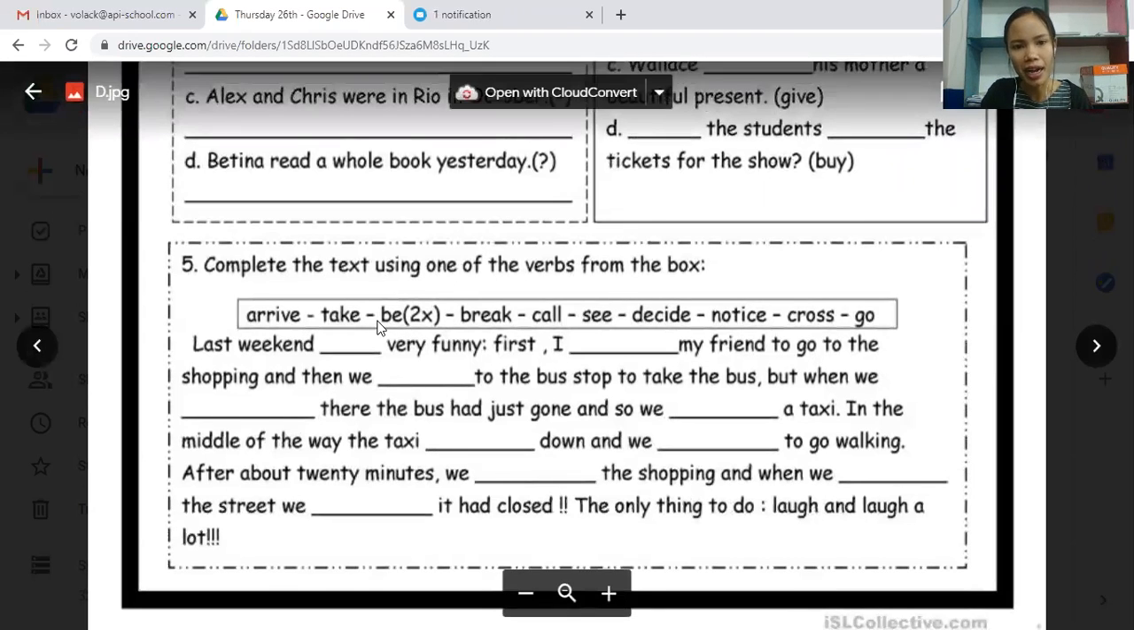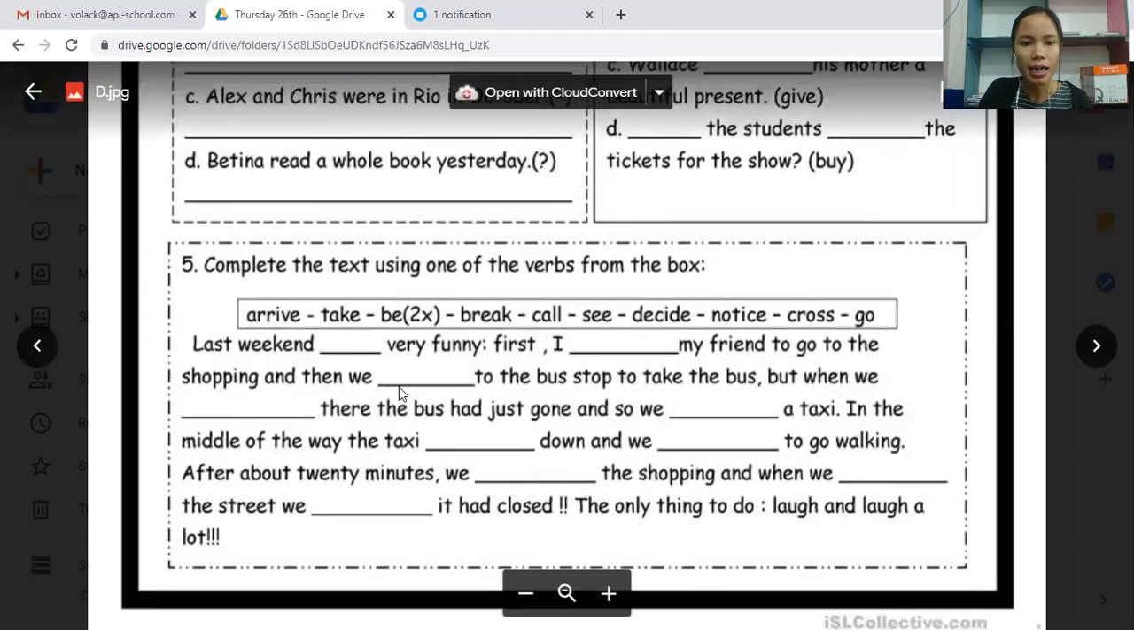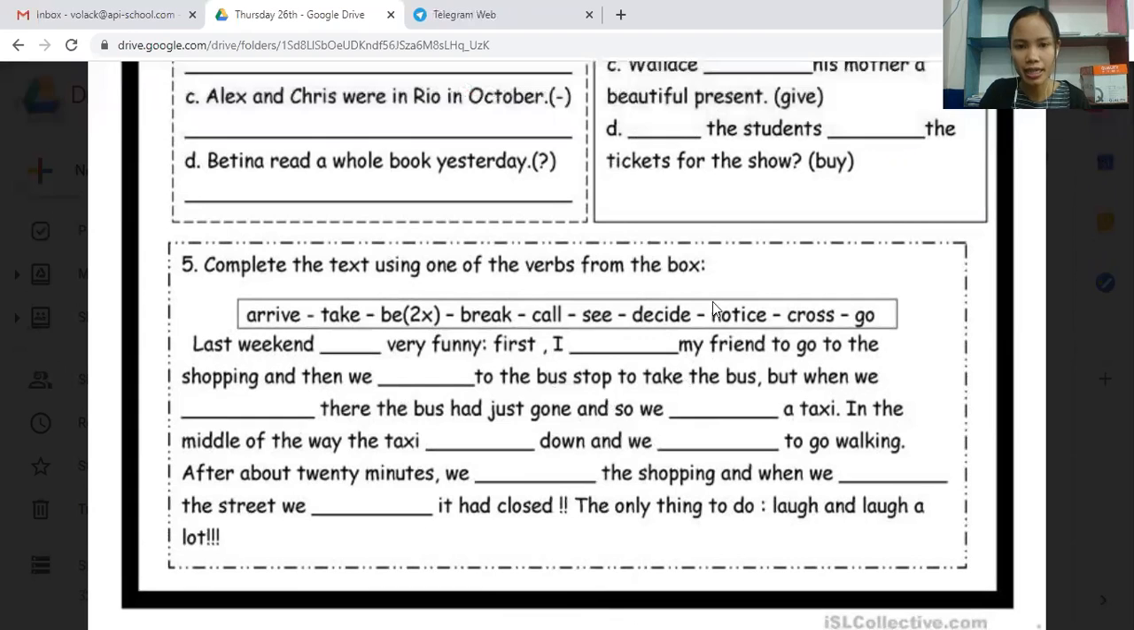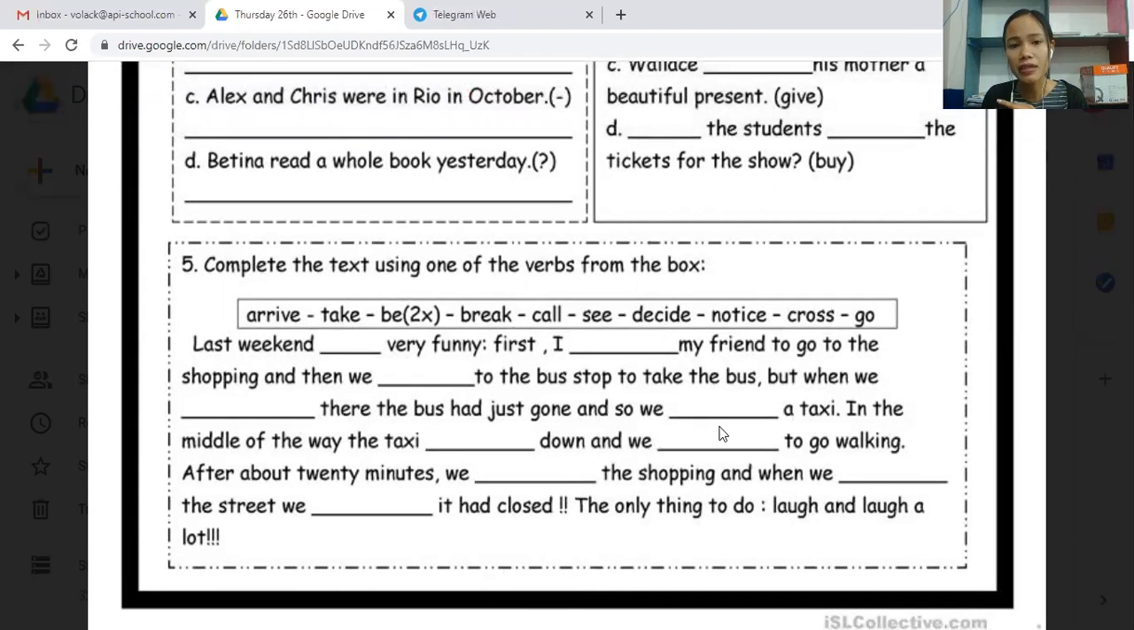Okay, and then number 5, you just complete the text using one of the verb forms in the box. Like we have arrive, take, and be here, 2 times for you to complete, and the rest of the verbs. But this one is in past simple. So when you change it to past simple, be aware if it's positive, negative, regular verb, or irregular verb. Okay, try your best to do it, and it doesn't matter if you can complete it correctly or not.